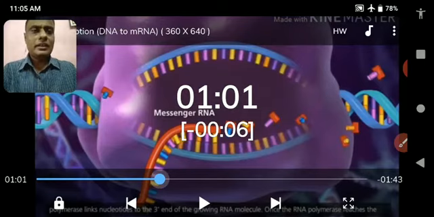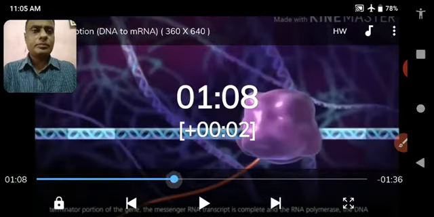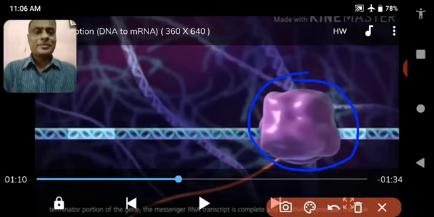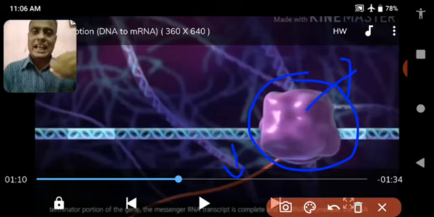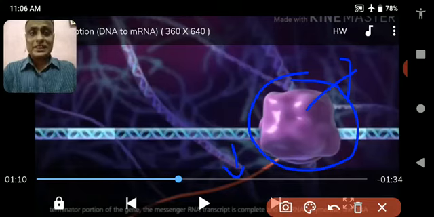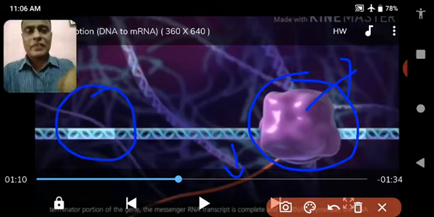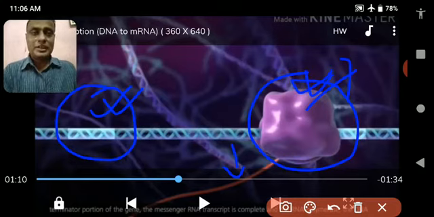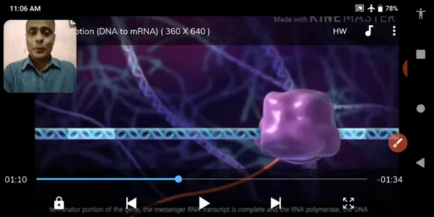When the RNA formation takes place totally, and the polymerase reaches the end at the terminator, the RNA is removed from the polymerase, and the polymerase disassociates, meaning it separates from the DNA. The RNA polymerase gets separated from DNA with the Rho factor. I already told you, sigma factor and RNA polymerase together start the transcription. Here Rho factor and the terminator stop the transcription. Hope you understand this part.